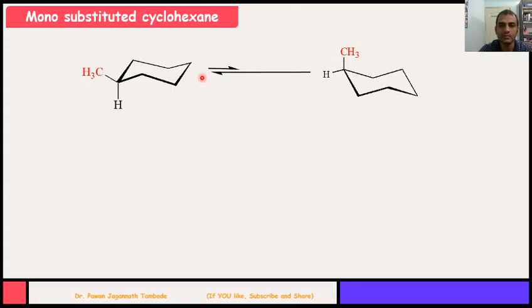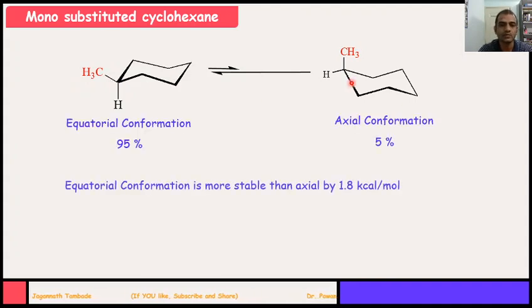As you can see from this, the concentration of the structure where the methyl group is at equatorial position is more at equilibrium as compared to this one. Practically, it has been observed that the equatorial conformation contributes around 95% and the axial conformation contributes just 5%, which shows that the equatorial conformation is more stable as compared to the axial conformation.